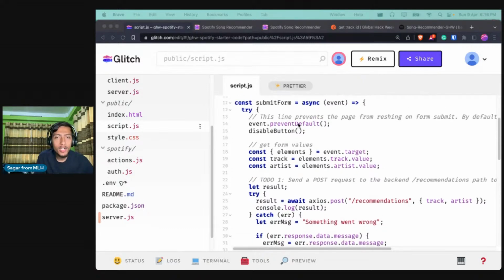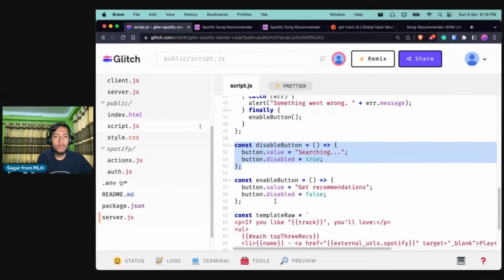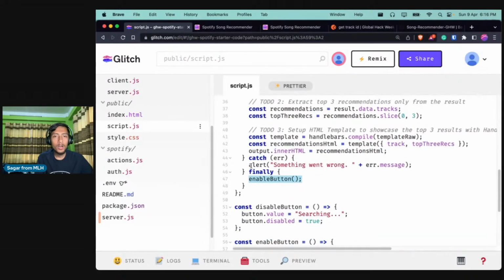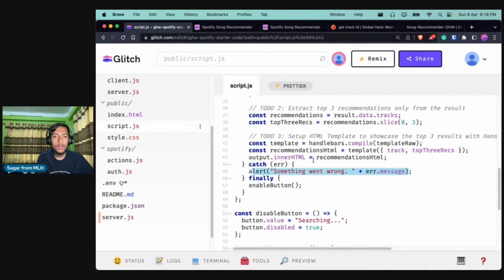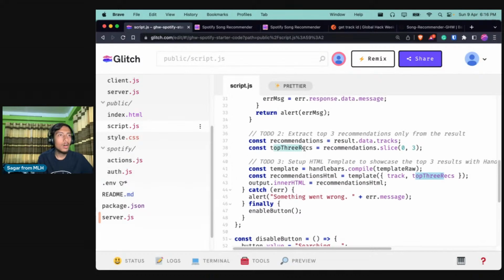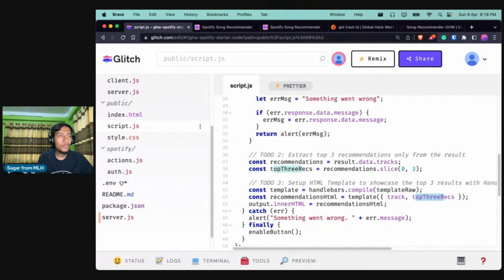Let me try to see what is happening. We are preventing the default behavior. We are calling the disable button function, and we're calling the enable button function after we do everything. We're catching the error over here. We are setting the output.innerHTML value to this. The track value is set. Also, the top 3 recommendations is set. Awesome. All of that looks good to me. I don't know what the error is over here. Everything looks good to me.